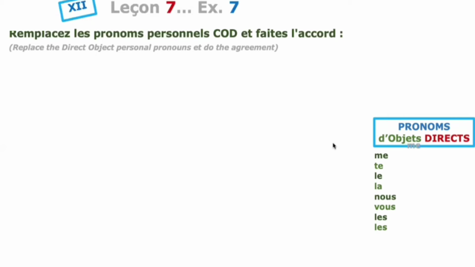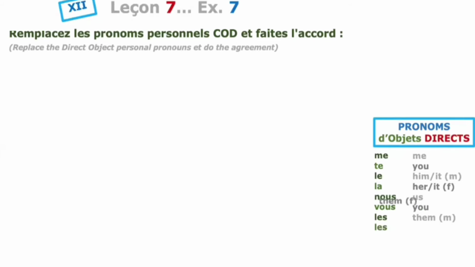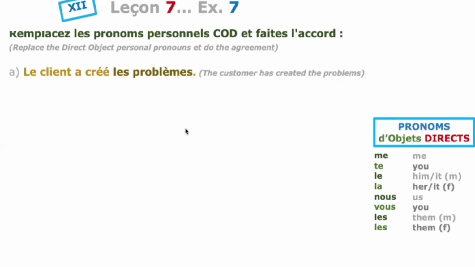See the translation: me, te is you, le is him or it masculine, la is her or it feminine, nous is we or us, vous is you, les is them masculine, les is them plural feminine. Now we are getting the direct object pronouns, which replace the direct object noun.